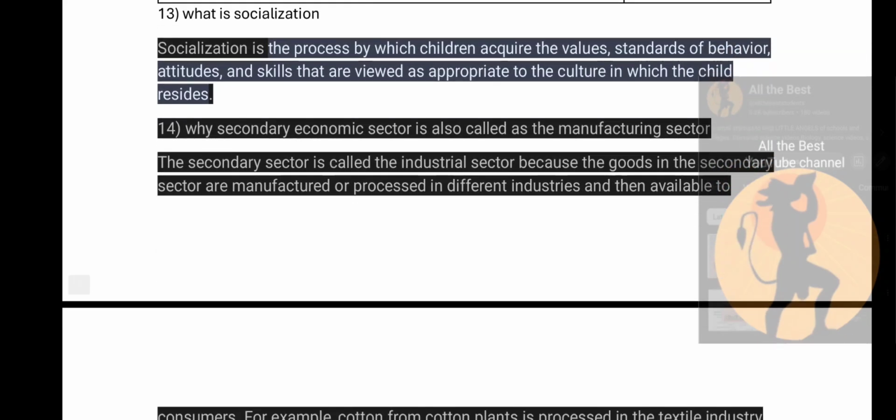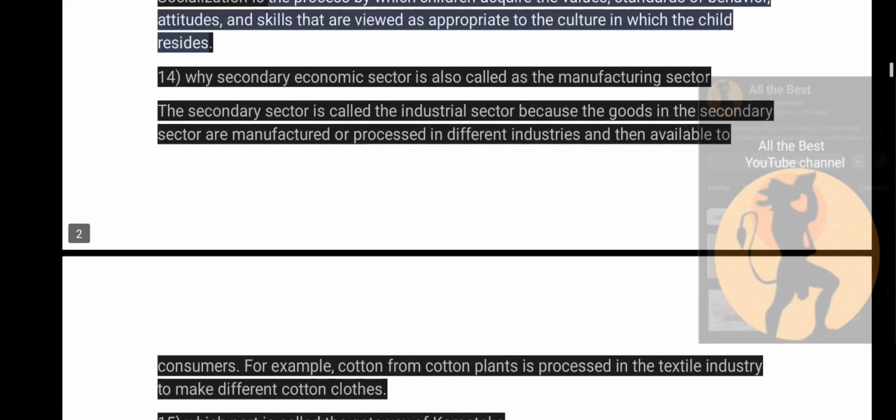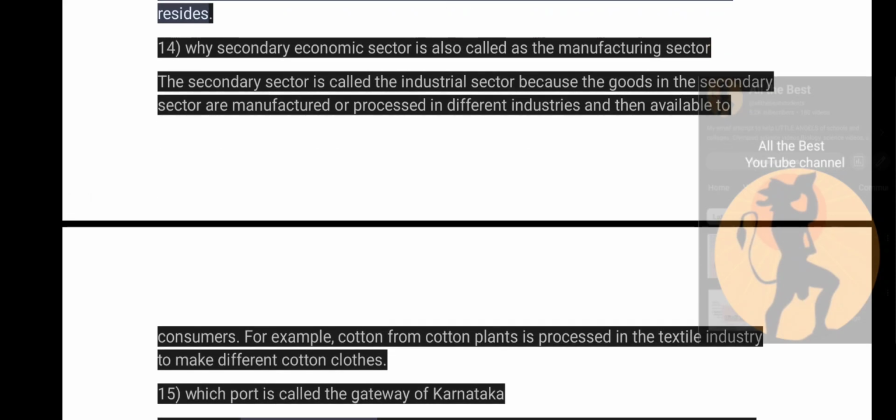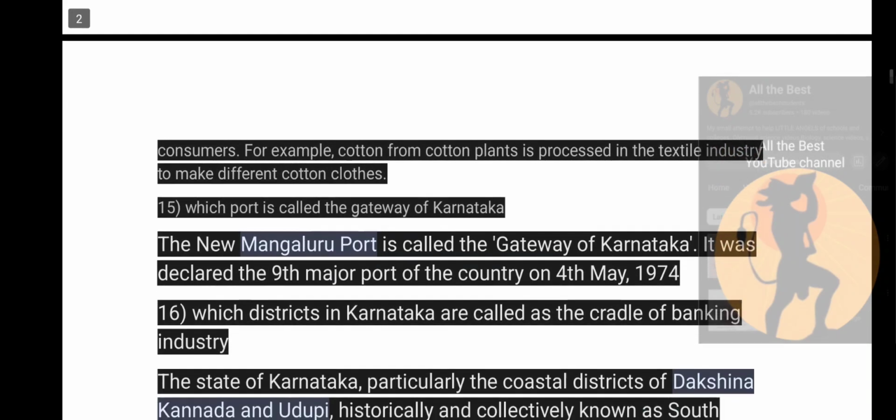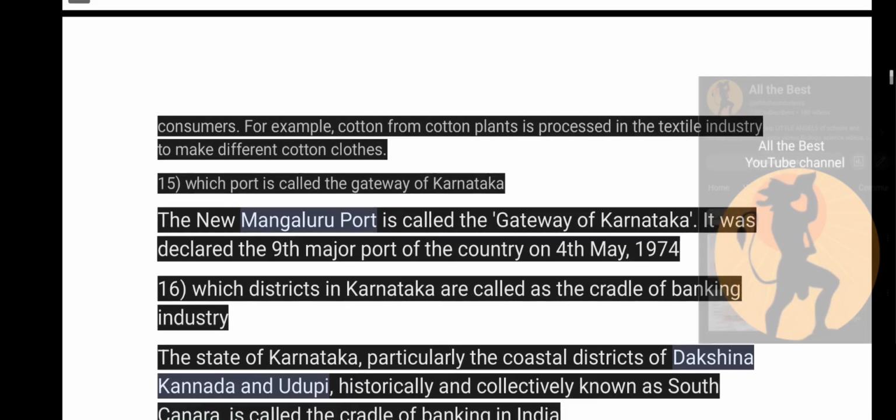So why is the secondary economic sector also called the manufacturing sector? The secondary sector is called the industrial sector because the goods in the secondary sector are manufactured or processed in different industries and then made available to the consumers. For example, cotton from cotton plants is processed in the textile industry to make different cotton clothes.